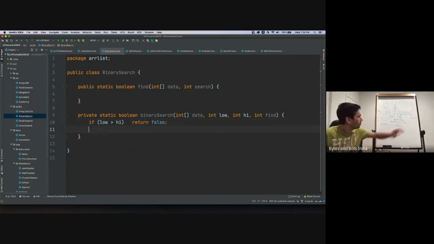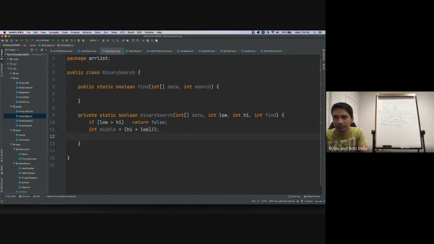Else, what do we do? The first thing we do is find where the half of the given array is. So we'll say integer middle is high plus low divided by 2, is where the half of the array is going to be, right?